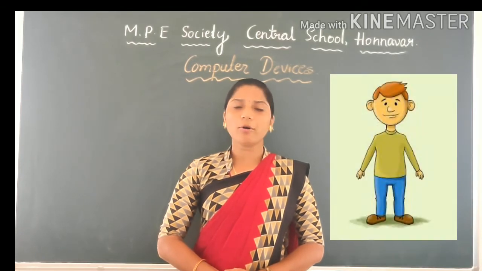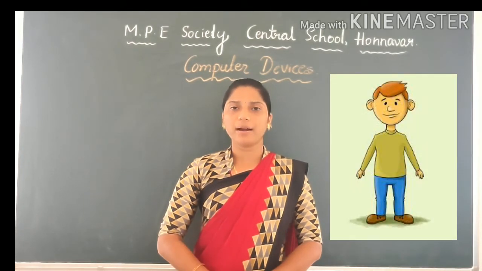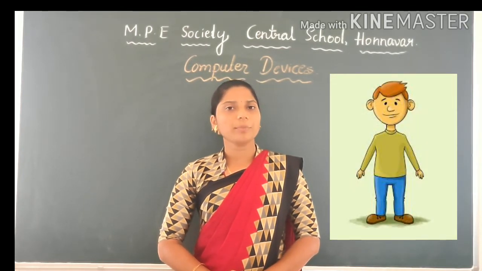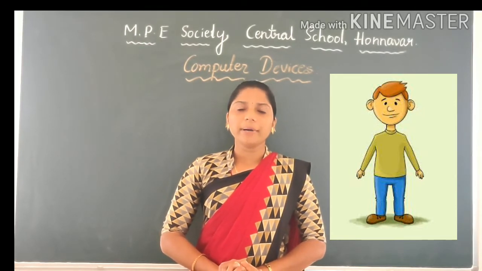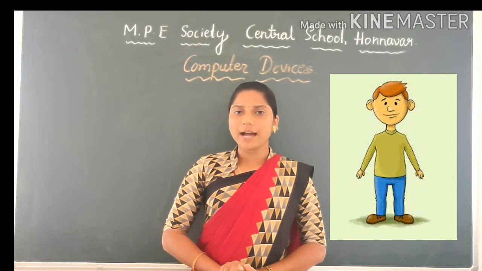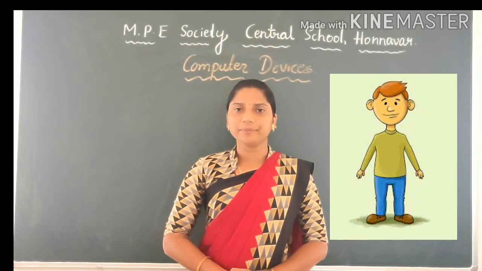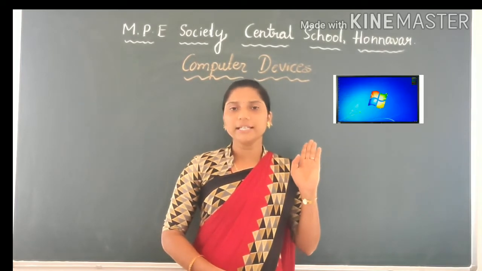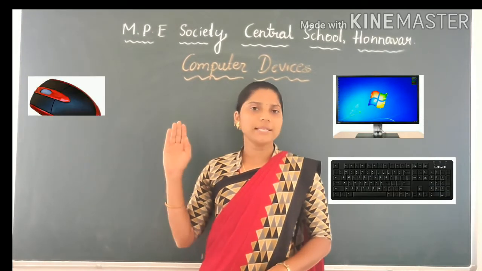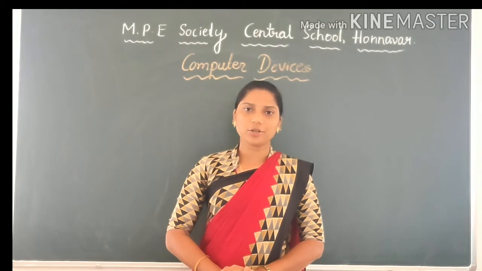Children, a human body consists of different parts. The parts of the body which are outside we can see. But the parts like brain, lungs, heart, etc. which are inside cannot be seen. Similarly, in a computer we can see the parts of hardware that are outside. For example, monitor, keyboard, mouse, printer, etc.